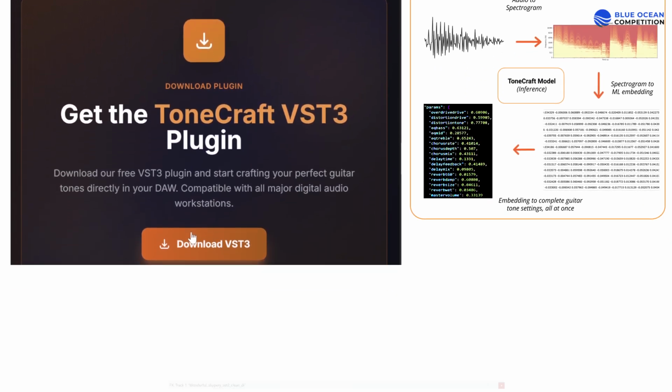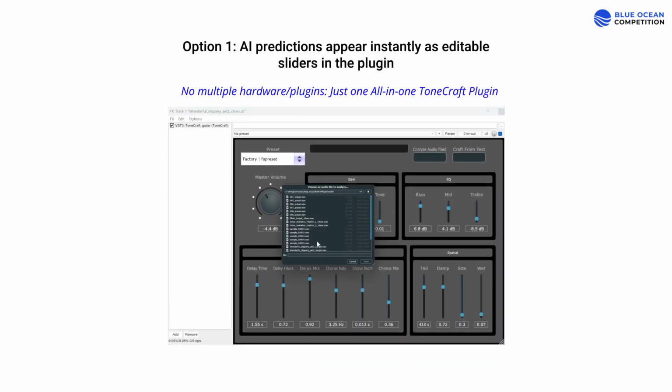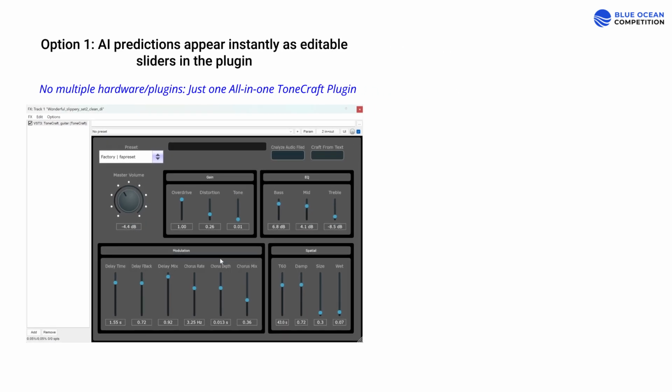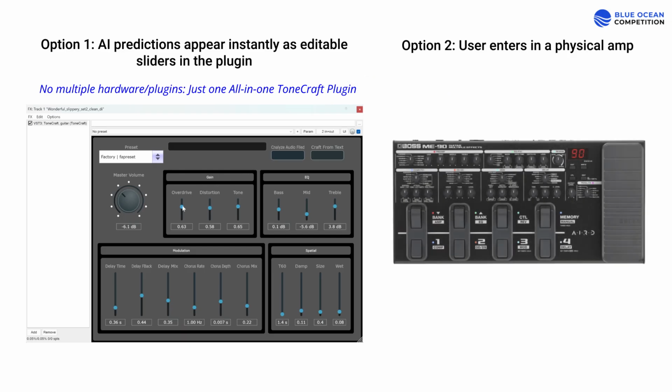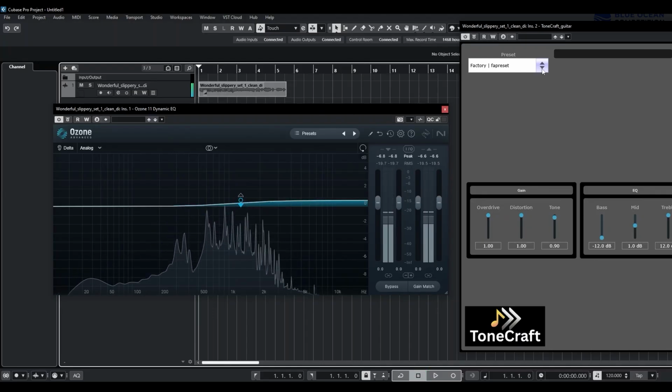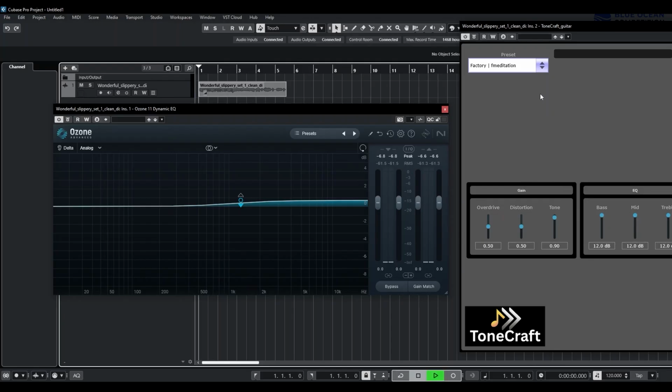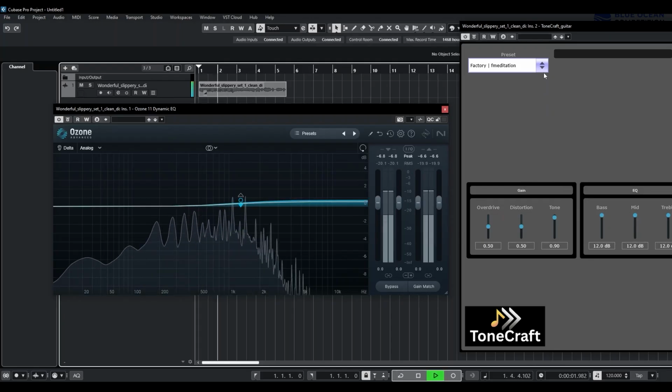The settings are instantly sent to our plugin in your workstation, if you have one, where you play, personalize, and create favorite presets, staying in full creative control. If not, you can set them into a physical amp with whatever gear you have to play. Because the settings are editable, you can apply the vibe of any reference audio to your own performance. The entire process takes seconds instead of hours. That's how ToneCraft revolutionizes the way guitarists create tone.